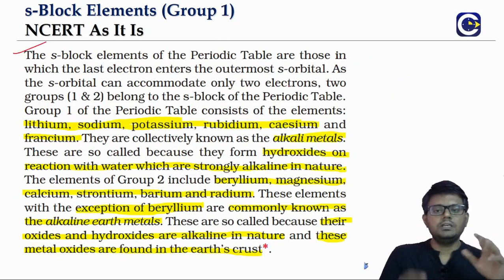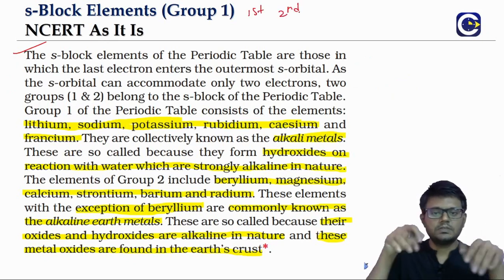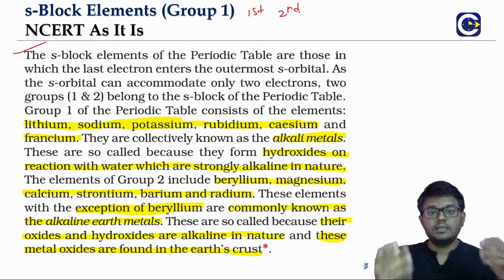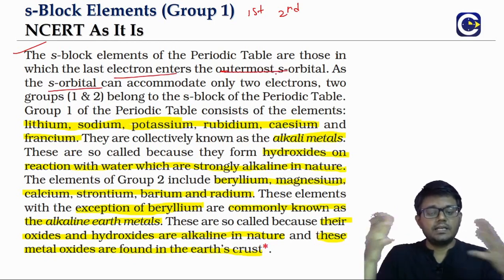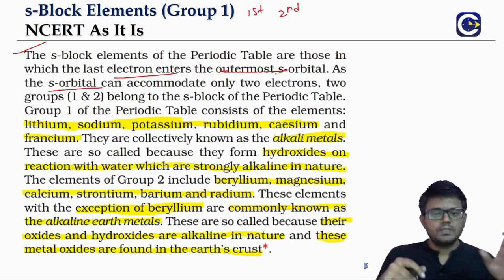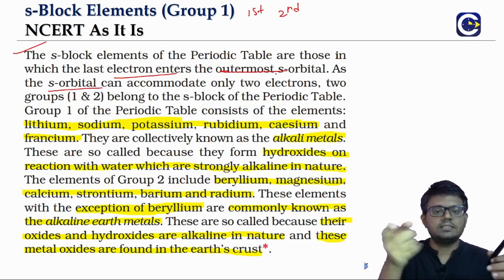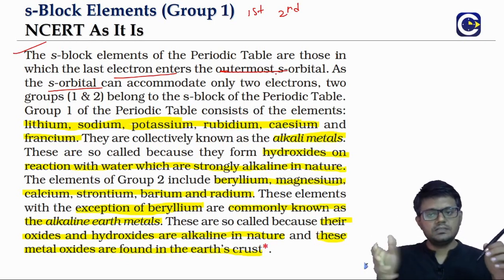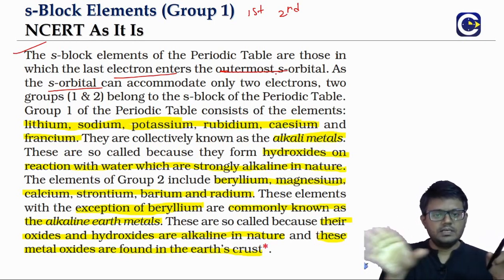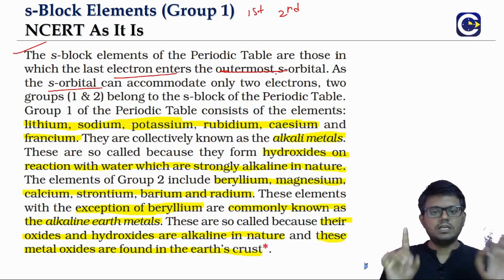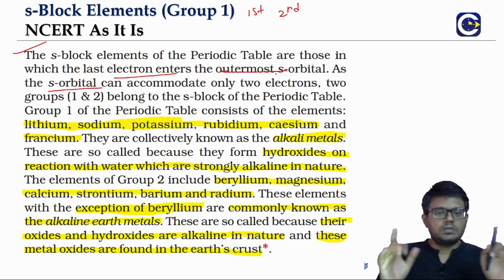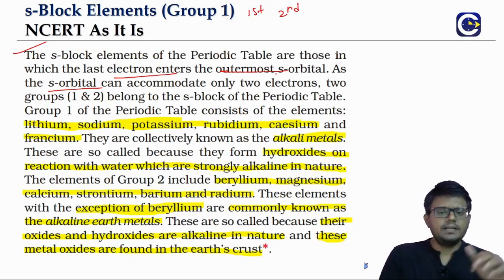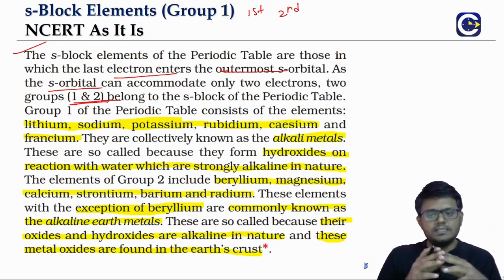So the S block of the periodic table, right? That is basically the first and second groups, the first two columns of the table, which we call the S block. Why? Because the last electron that is entering is entering into the outermost s orbital. In the case of the D block, the last electron is entering into the n-1 d orbitals. But here the question is only about the S block. So the last electron is entering into the outermost s orbital. That's why we call them the S block elements.